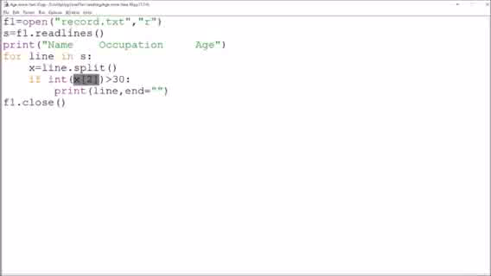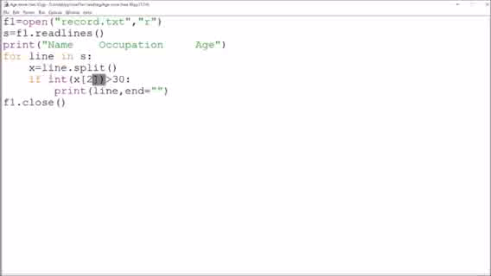That is why I have used readlines here. In this case readline will not work. So in the if condition, the name will be the first element, element 0, occupation will be element 1, and age will be element 2.